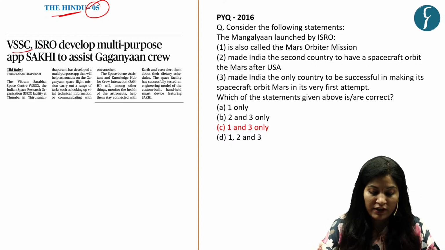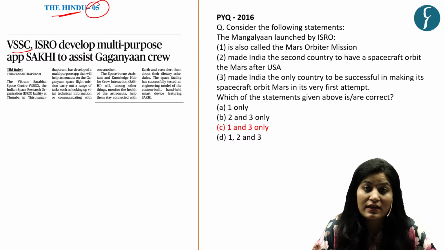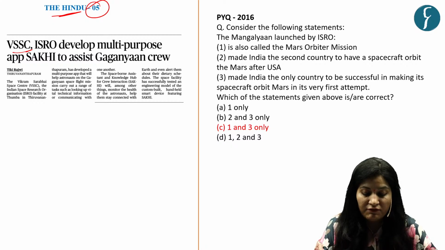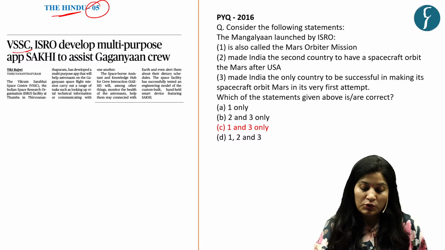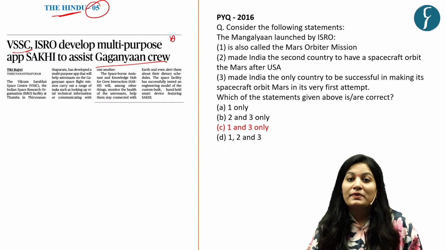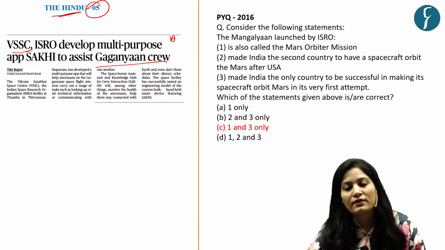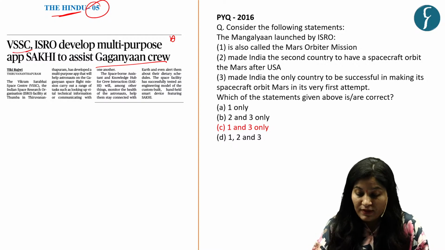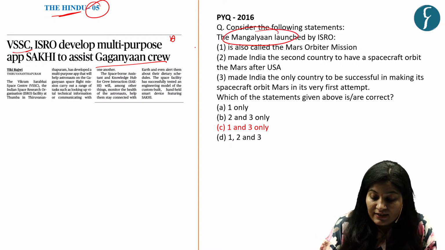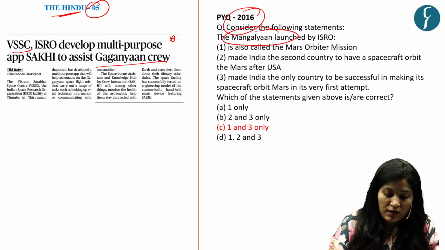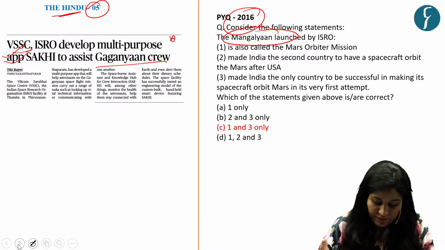VSSC, that is Vikram Sarabhai Space Center, ISRO's facility at Thumba in Thiruvananthapuram, developed a multi-purpose app to assist the Gaganyaan crew. This is the context. Now, why have we taken this? Because UPSC has been asking questions based on research in the field of technology. There was a question on Mangalyaan which came in the year 2016. So here we have taken a practice question on the app Sakhi.